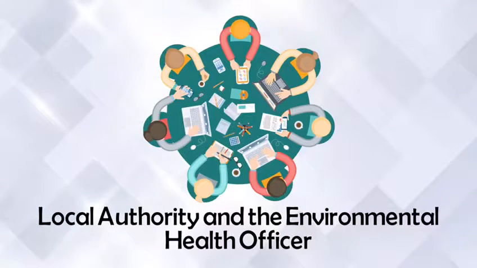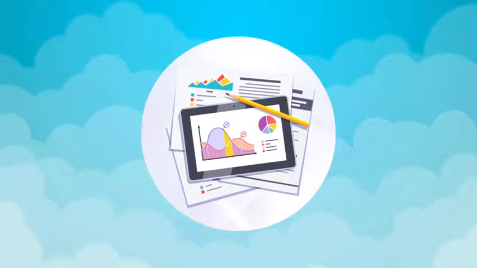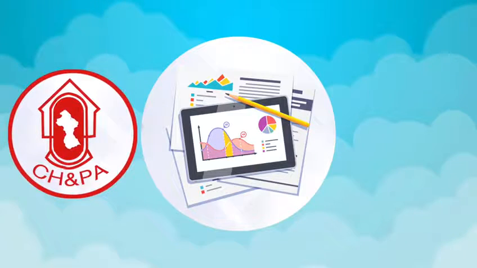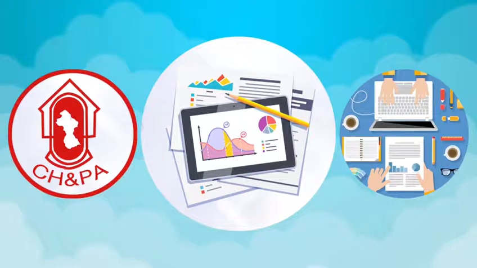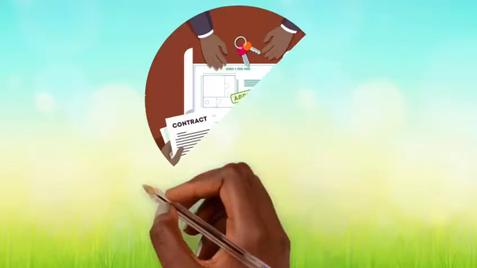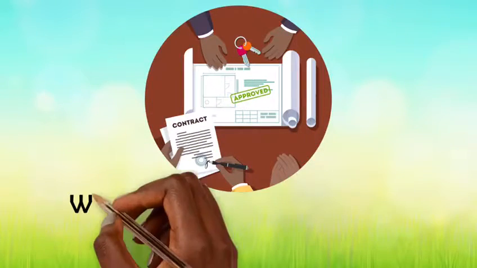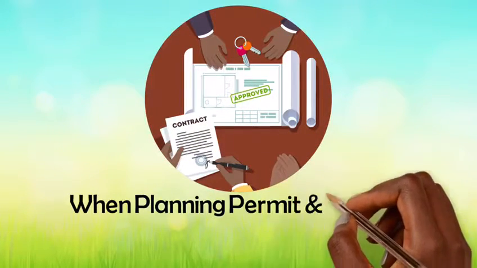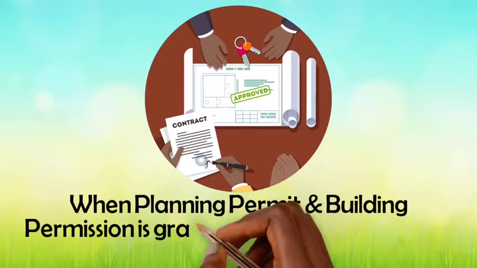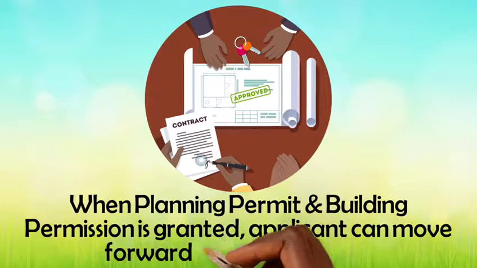The plan, along with all requisite and relevant documents, must then be forwarded to the Central Housing and Planning Authority for consideration by the board. Once a decision is made, the application is then returned to the local authority for the building permit to be granted. Only when the planning permit and building permission is granted, then the applicant can move forward with construction.